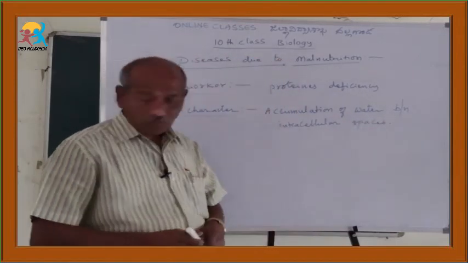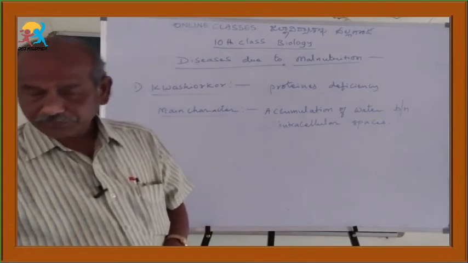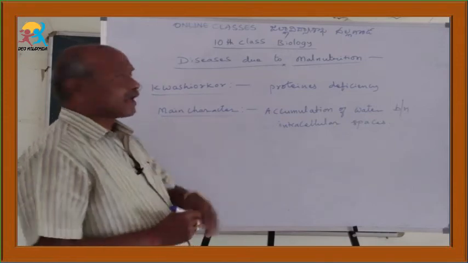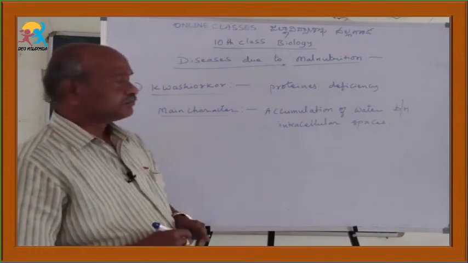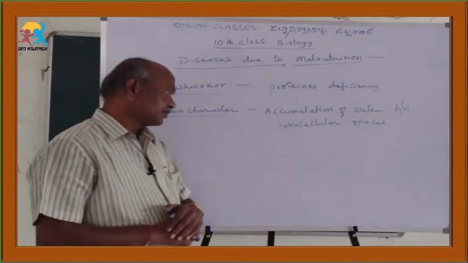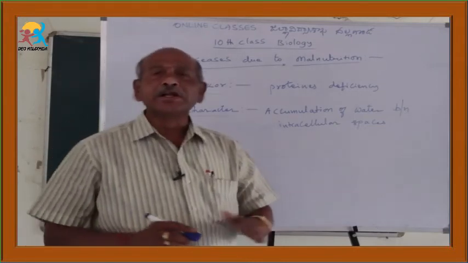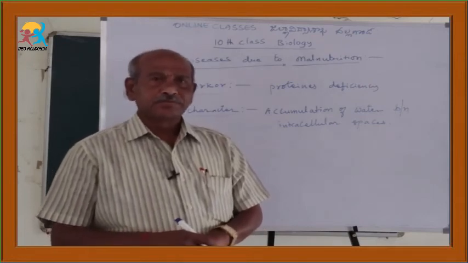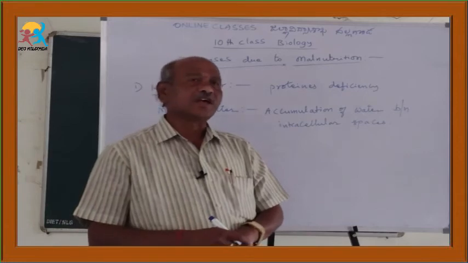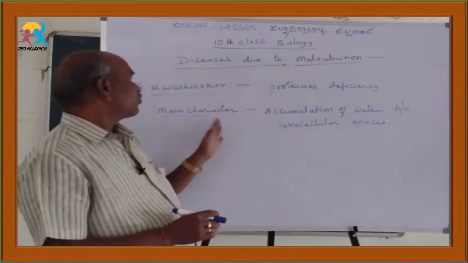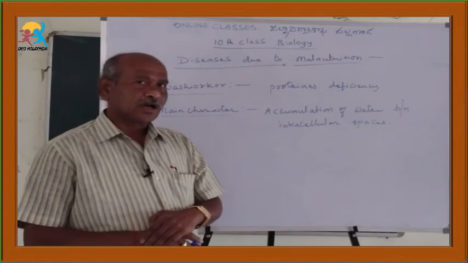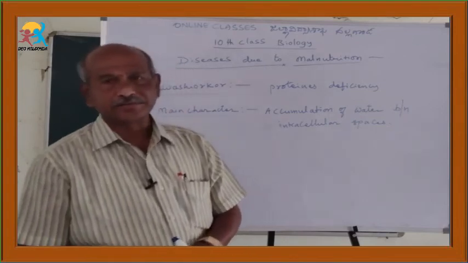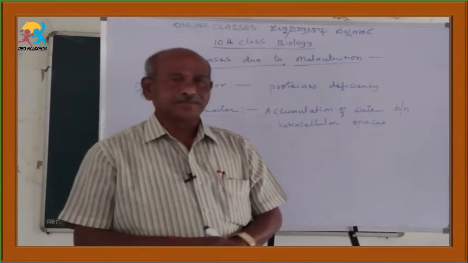So accumulation of water between intracellular spaces is the main important character of kwashiorkor. Then other characters: poorly developed muscles, diarrhea and dry skin. What are the other characters? Poor development of muscles, diarrhea and dry skin. Okay.